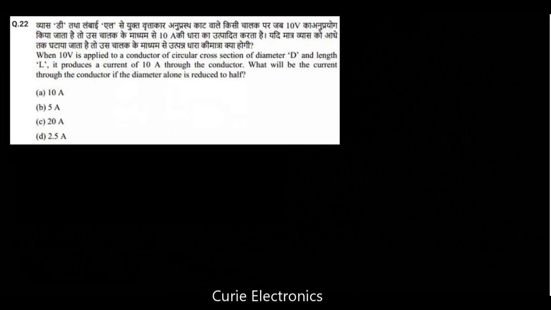Question number 22. When 10 volt is applied to a conductor of circular cross section of diameter D and length L, it produces a current of 10 amps through the conductor. What will be the current through the conductor if the diameter alone is reduced to half? So resistance is directly proportional to L upon A. I'll write it on top: R is directly proportional to L upon, what is the area of a wire? Pi d square by 4.